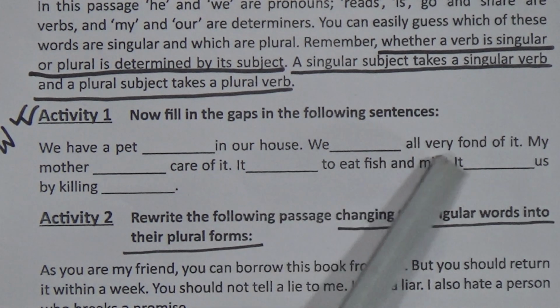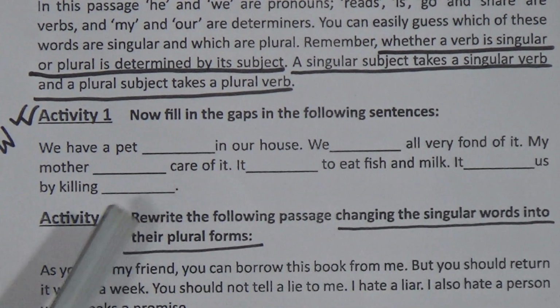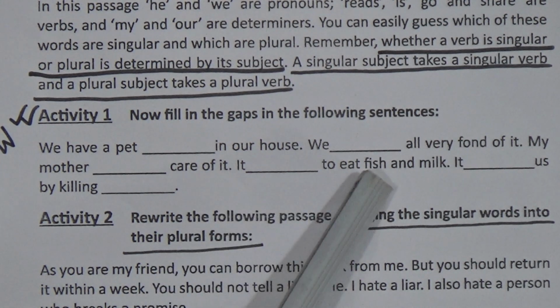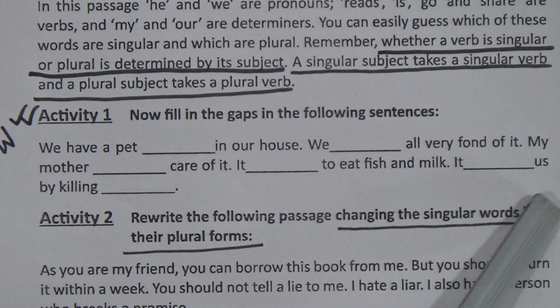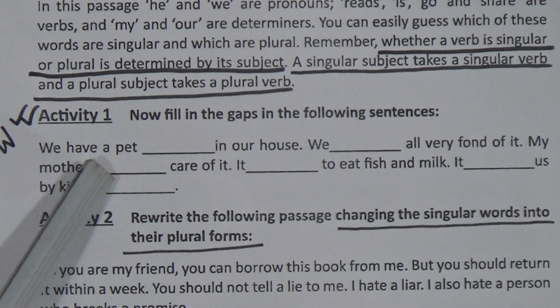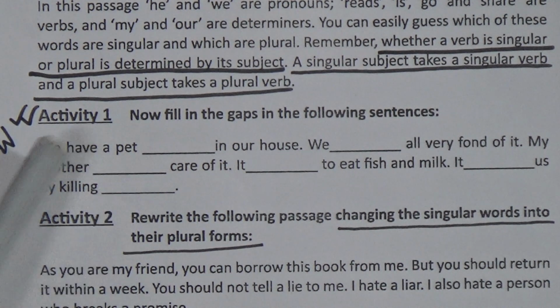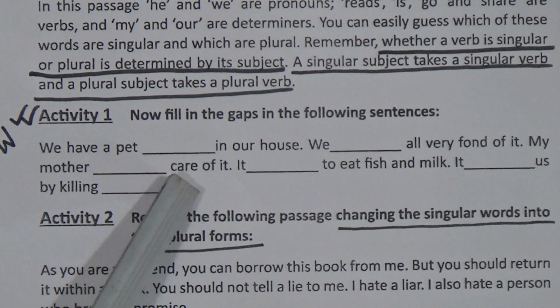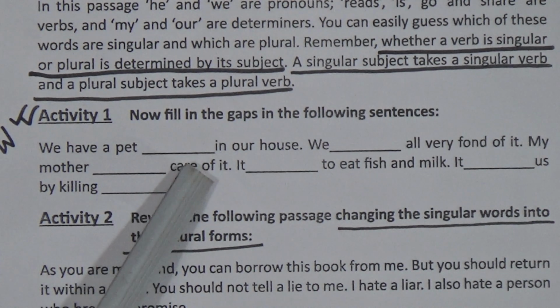We dash all are fond of it. My mother dash gave care of it. It dash to eat fish and milk. It dash us by killing dash. Dear learners, whenever you do your homework, you must pick up the sentences and in the blanks, you will write the appropriate words.